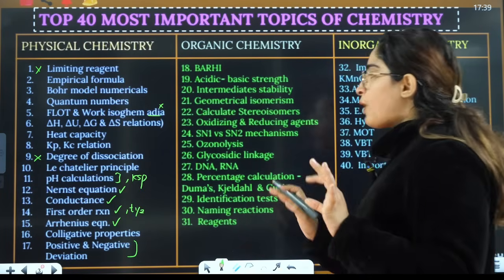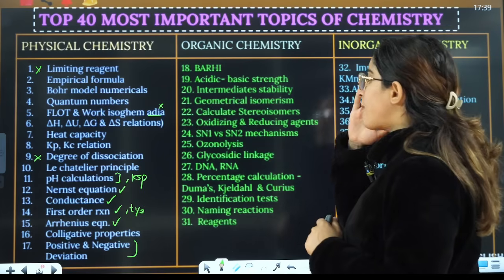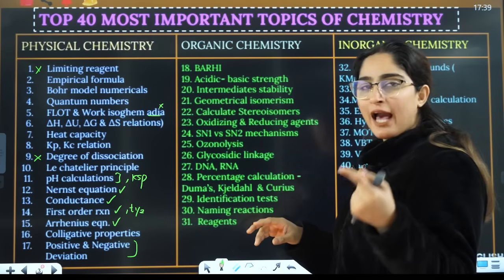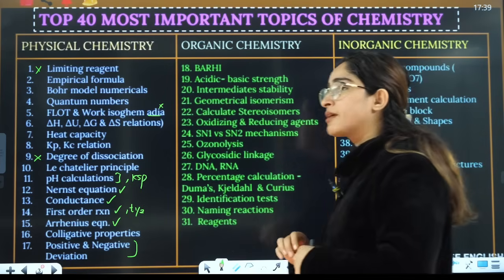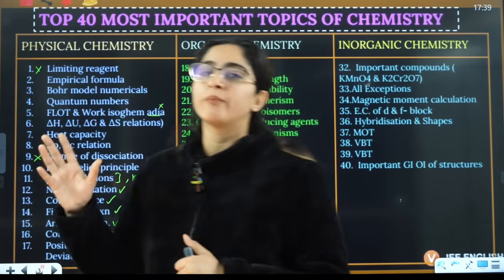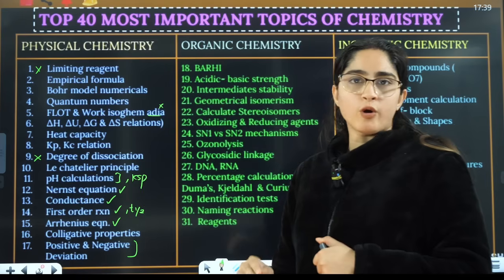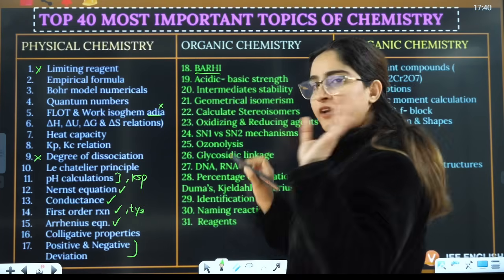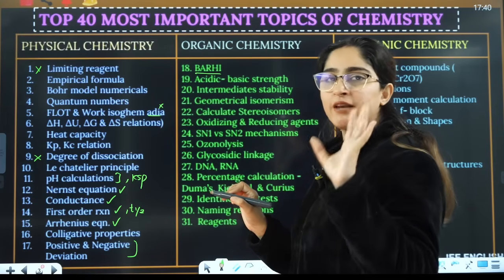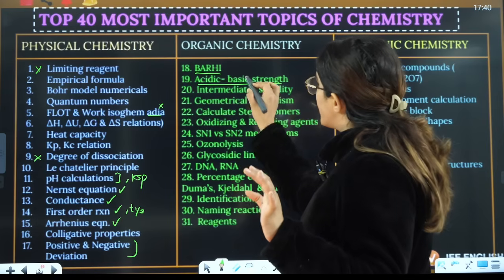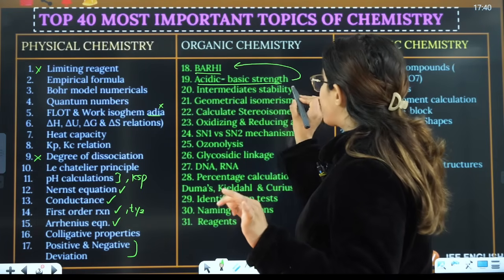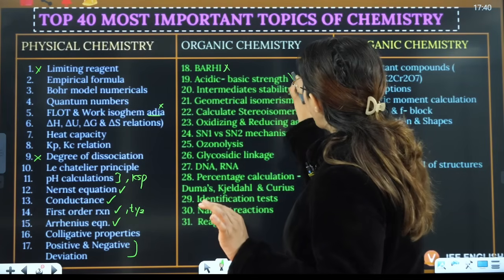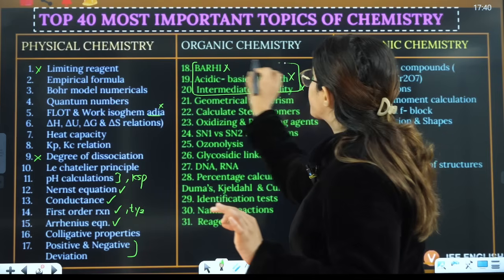Okay. Now you have organic chemistry. From organic chemistry, guys, you have Barhi. Barhi means back bonding, aromaticity, resonance, hyperconjugation, inductive. There is no chance of skipping Barhi and still doing all these questions. It's not possible. So this is under GOC. Once you have done Barhi, it will hardly take you 10 minutes to understand acidic and basic strength, because acidic basic strength and stability of intermediates are based on this. So if you skip this part, you automatically skip these 3 parts.